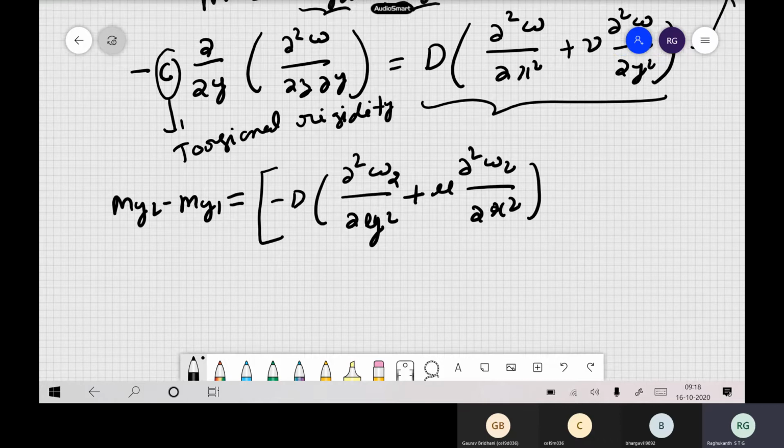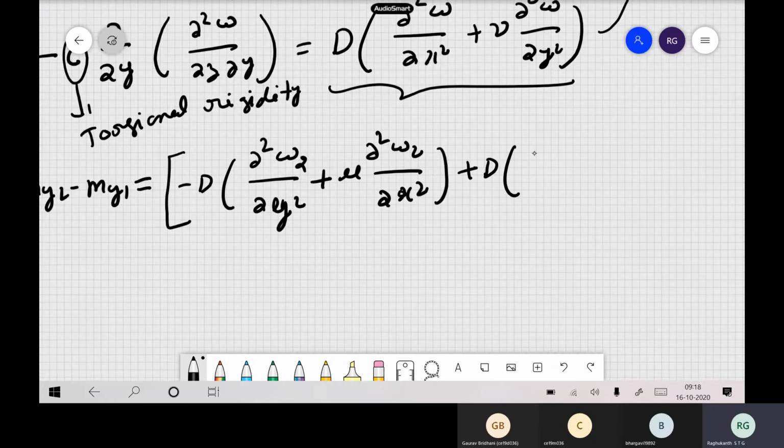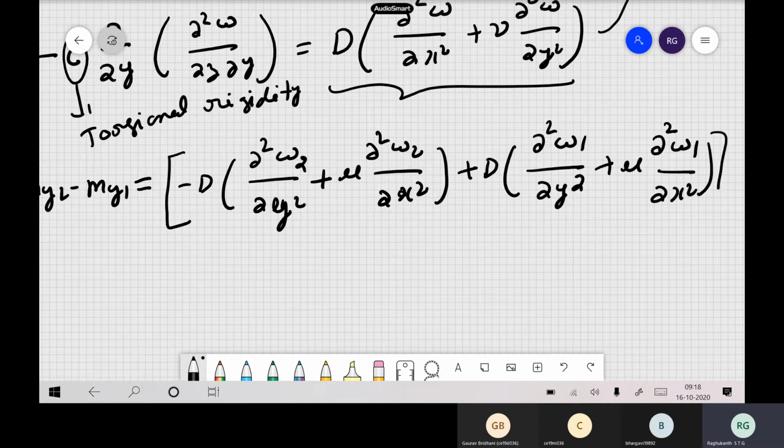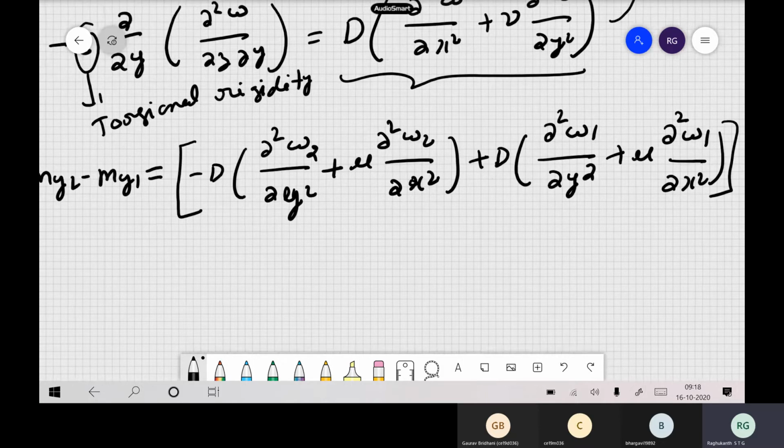Okay, so these are for one moment, and then we have another moment also, that is dou square W1 by dou y square plus mu dou square W1 by dou x square. So this is our my2 minus my1, which we are calling the distributed torque.